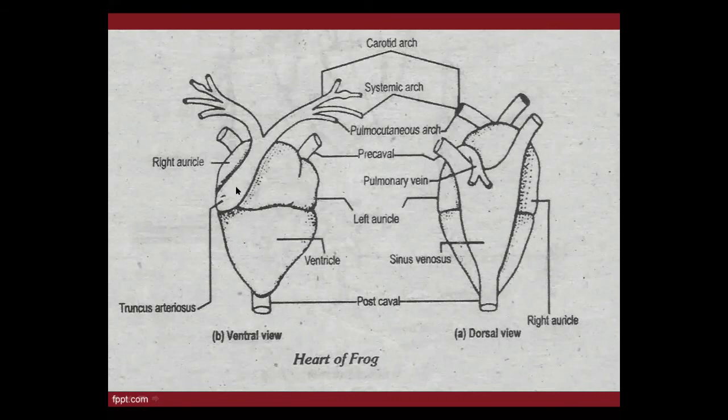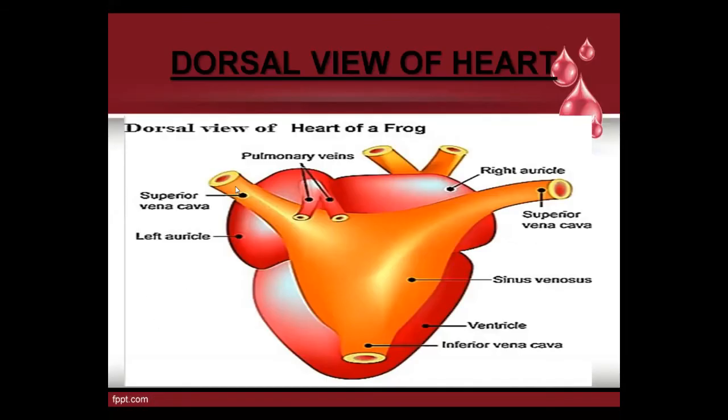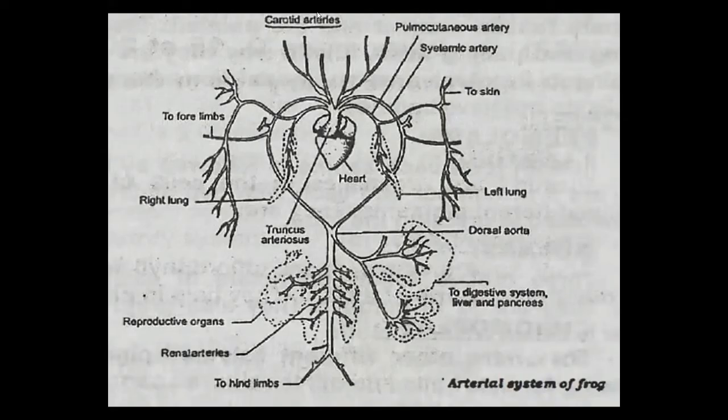Okay, and this truncus arteriosus, see the diagram again, is divided into three branches, okay beta, and supplies blood to different regions of the body of the frog, except the pulmonary artery. The pulmonary artery goes towards the lungs with the deoxygenated blood. Okay, this is the summary.